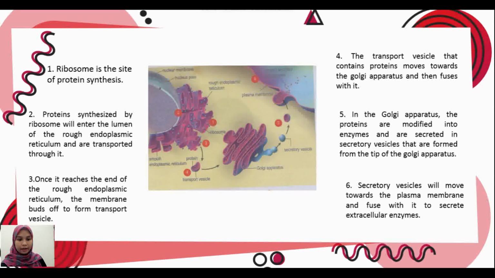After the protein has been transformed into the enzyme, it forms at the tip here and becomes the secretory vesicle. The secretory vesicle will move towards the plasma membrane and fuse with it, and you can see that the dots are the enzyme. It will be secreted as extracellular enzyme.